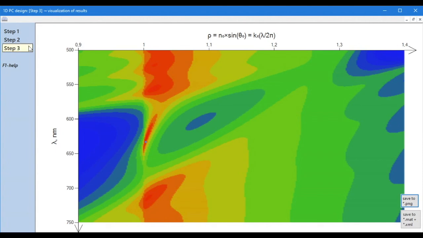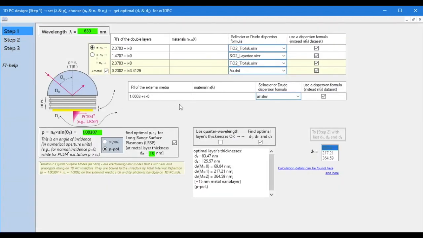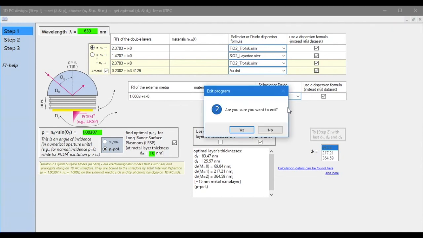In the next video, we will look how to calculate conventional surface plasmons by this program. More information about the presented multi-layer structures that support the long-range propagation of surface plasmons can be found here or in the article given in the video description.